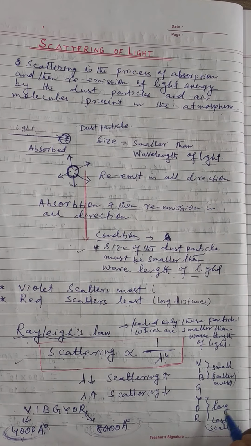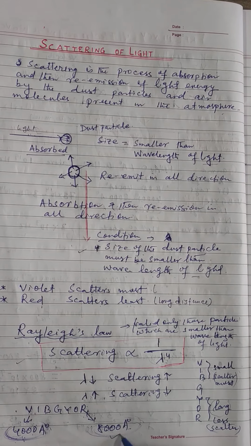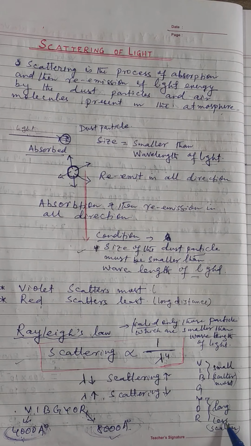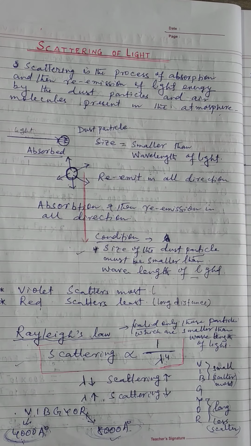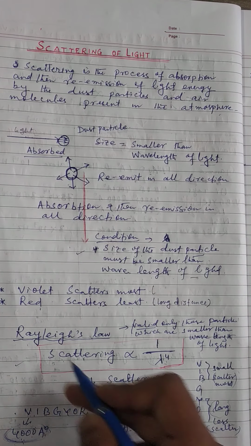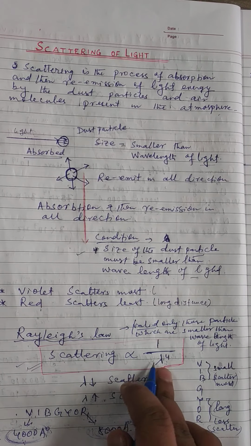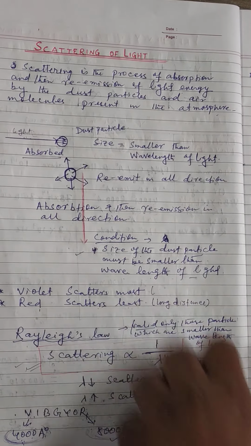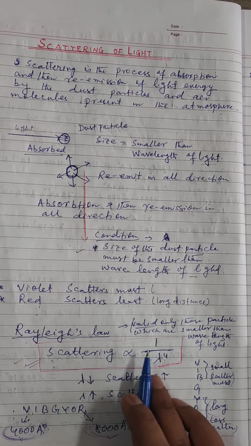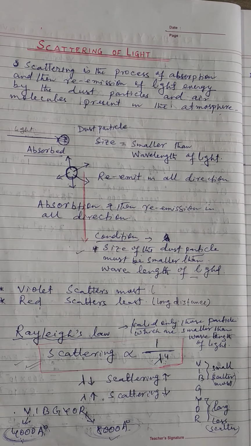Yellow, orange, red have large wavelength, so they scatter less. Okay, mind it. Now Rayleigh's law equation is valid only when the size of the dust particle will be smaller than the wavelength of the light.